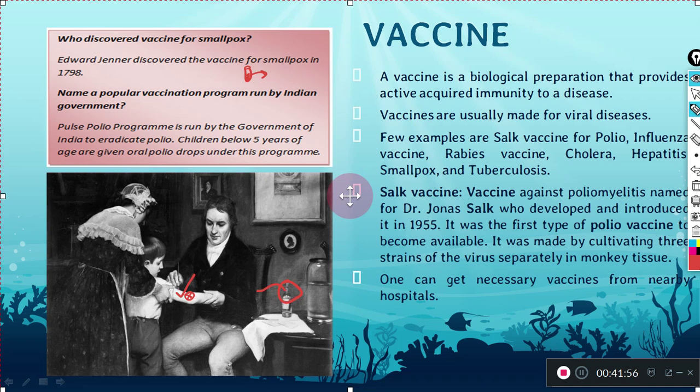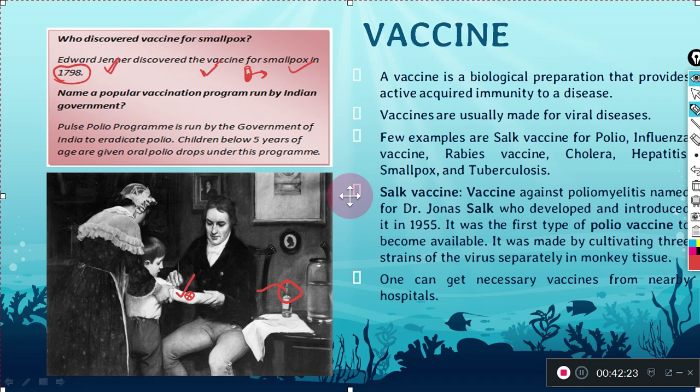Now, if the question comes about a popular vaccination program run by the Indian government, you must know it: the pulse polio program, दो बूंद जिंदगी की, you must have read it, and you must have taken it also. The children below 5 years of age were given oral polio drops under this program.